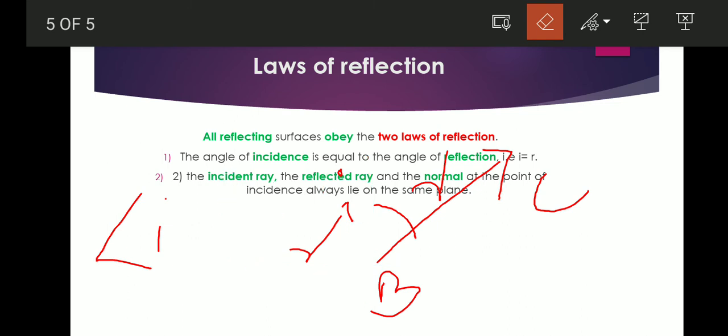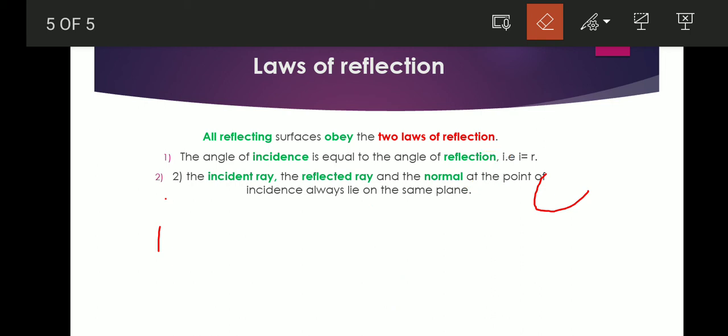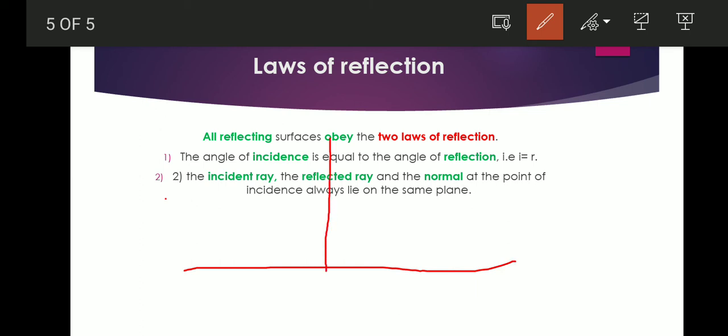Yes, here we have the second law. The incident ray, the reflected ray, and the normal at the point of incidence always lie on the same plane. The incident ray, the reflected ray, and the normal. Let's draw a mirror here. Then let's draw a normal, and this is the incident ray. Then this is the reflected ray. Incident ray and the normal and the reflected ray lie on the same plane.